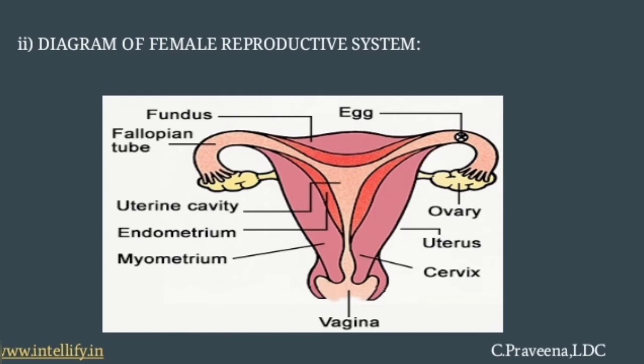The second question is, draw a labeled diagram of the female reproductive system. This diagram represents the female reproductive system.